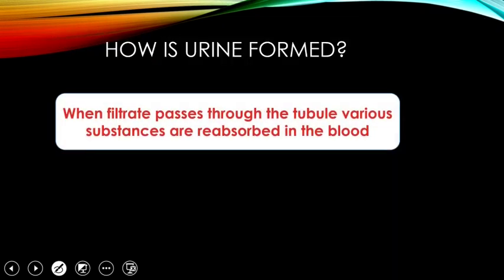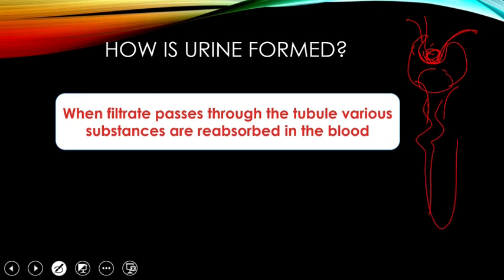So how is urine formed when filtrate is passing through the tubule? So this was our Bowman's capsule. The afferent arteriole enters, a glomerulus is formed, it leaves, and a lot of filtrate is present here. This enters into the PCT, the DCT, that is the tubule, and inside the tubule reabsorption will take place.